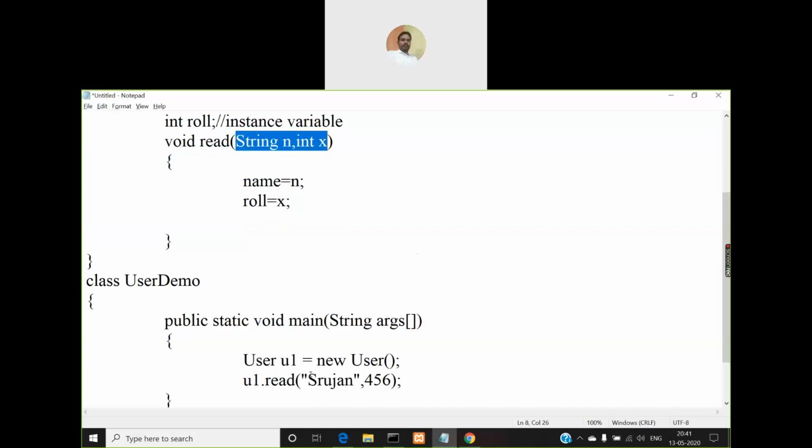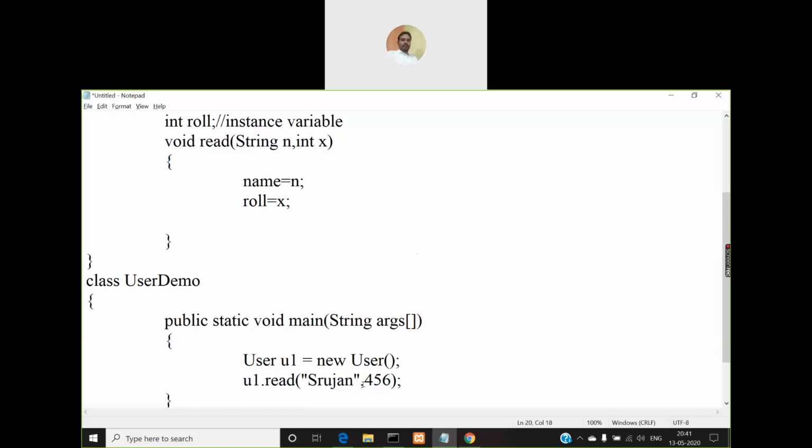So when you call that method, the values that you are passing, their data type must be exactly matching with this data type. So what is the first parameter's data type? String. So you must pass as first parameter here when you are calling the method only a string variable, or you can directly pass a string value. So if you're directly passing a string value, you must enclose it in double quotes like this, right?